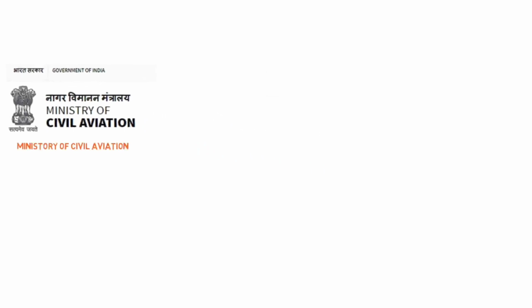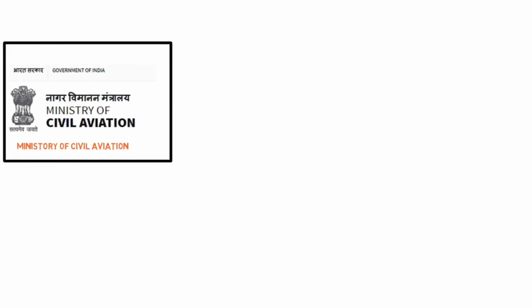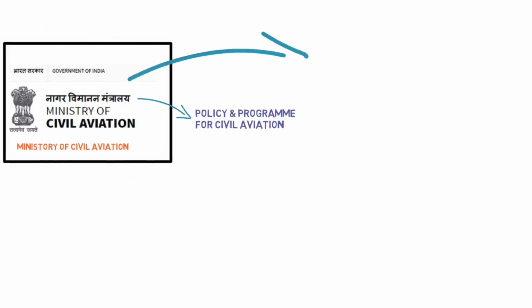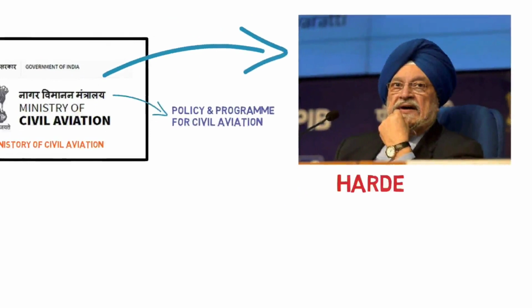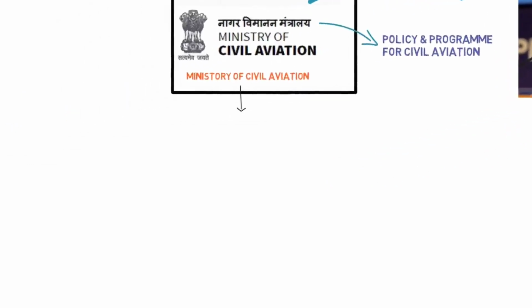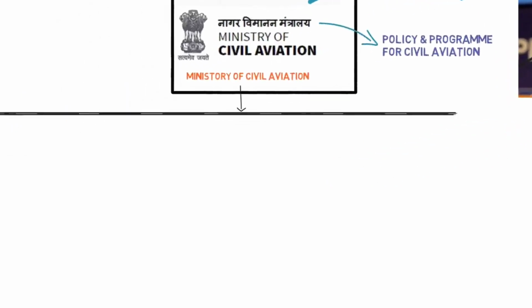This ministry comes under the control of the central government, and it is responsible for maintaining civil aviation in a systematic manner. How does it do so? By preparing various policies and programs for the control and development of civil aviation. As of 2020, it has been headed by Sir Hardeep Puri. Our ministry has different bodies for various purposes.